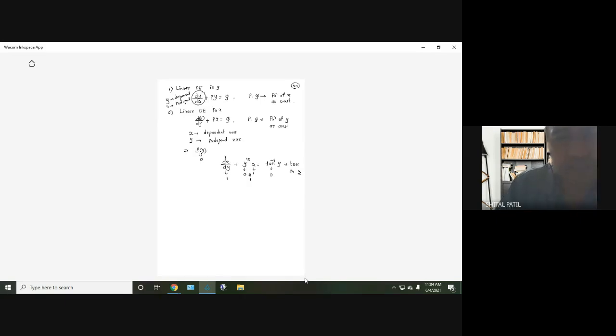So the degree of x is 0 in the first case, whereas in the second case we have dx by dy, so the degree of x is non-zero, and the degree of y is 0 since it is in the denominator, since it is the independent variable.